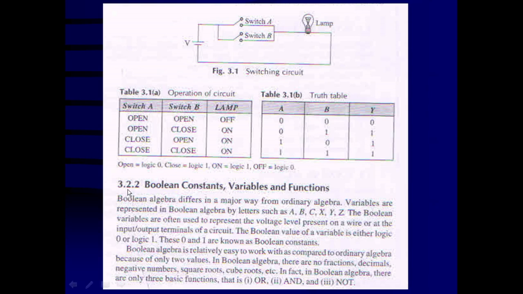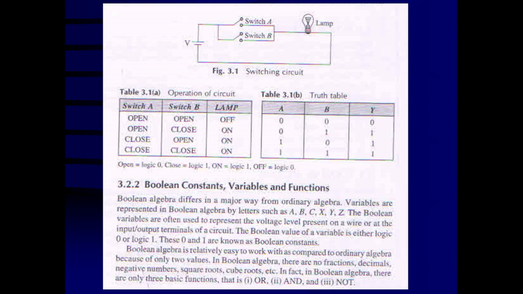The second thing is 3.2.2, Boolean constants, variables and functions. Boolean algebra differs in a major way from ordinary algebra. Variables are represented in Boolean algebra by letters such as A, B, C, X, Y, Z. Boolean variables are often used to represent the voltage level present on a wire or at the input-output terminals of a circuit. The Boolean value of a variable is either logical 0 or logical 1. These logic 0 and 1 are known as Boolean constants.